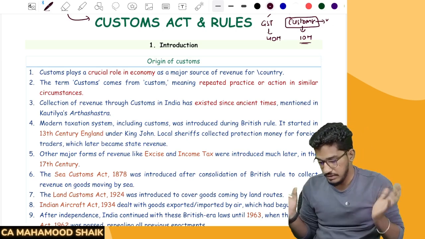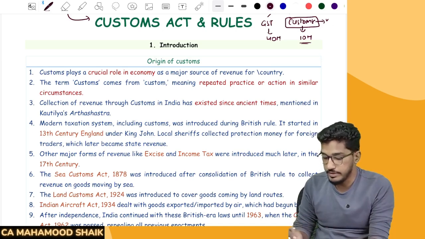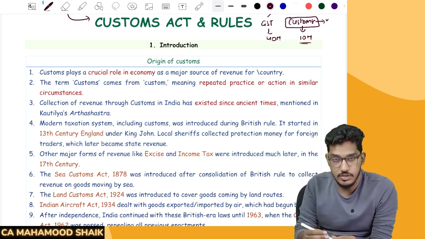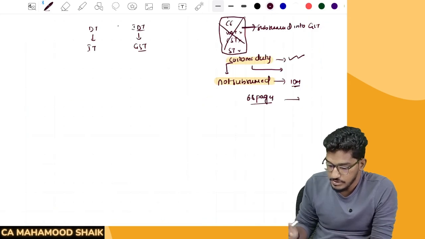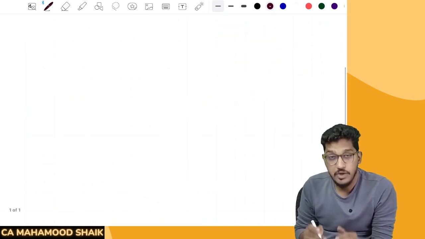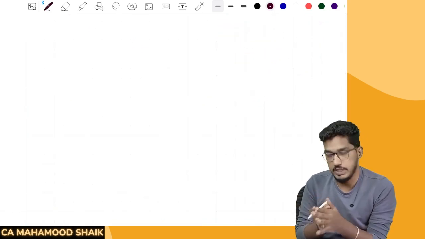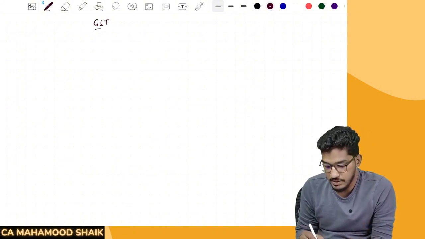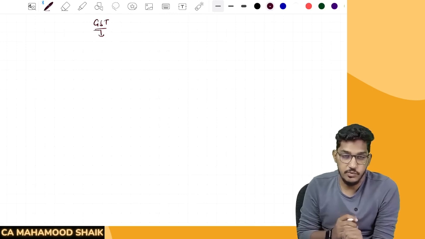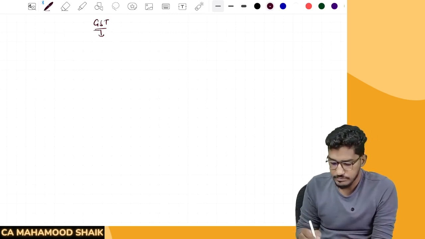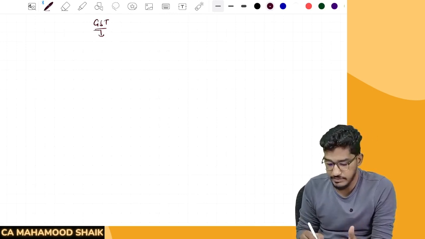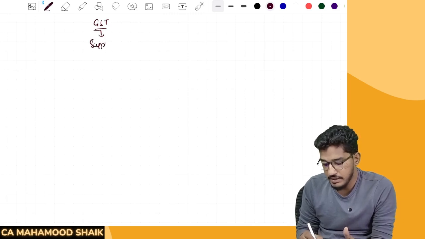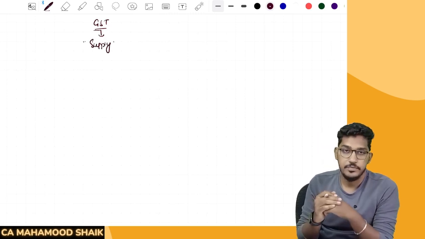Since we are now familiar with what we are going to cover, let me dig deeper into the concepts of customs. First of all, let us try to understand when customs duty will be imposed. If you remember the discussion we had in GST, what is the taxable event under GST? When will GST be imposed? We had a dedicated chapter where we saw that the taxable event under GST is supply.